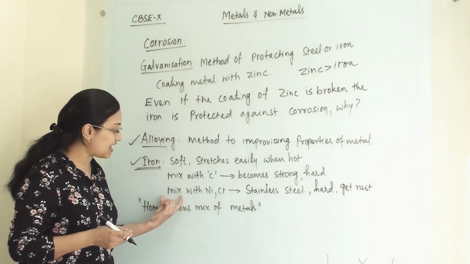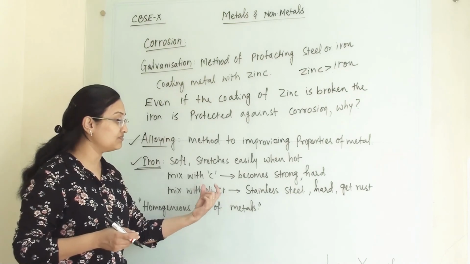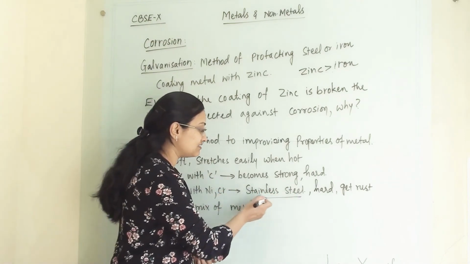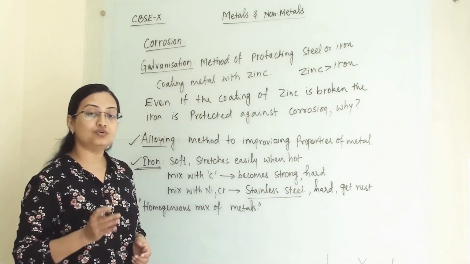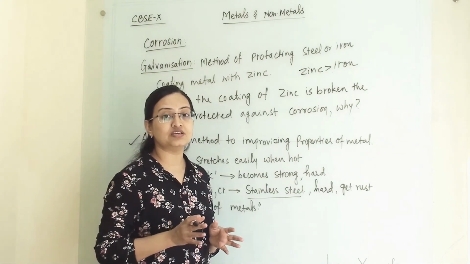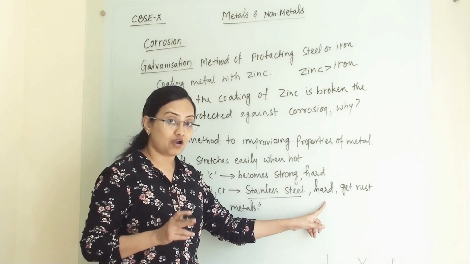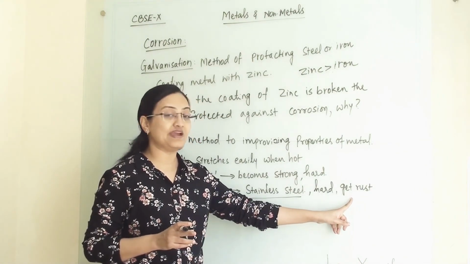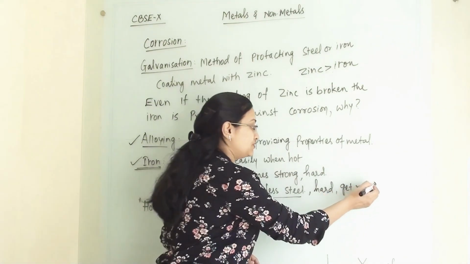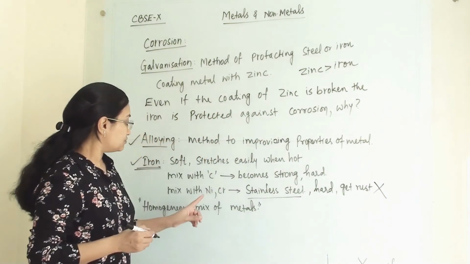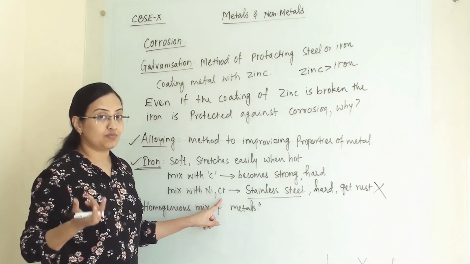When we mix iron with nickel and chromium, we get stainless steel. And we know that stainless steel is used in cutlery and machinery. Why? Because it is hard and it does not rust. So this is an improved metal.